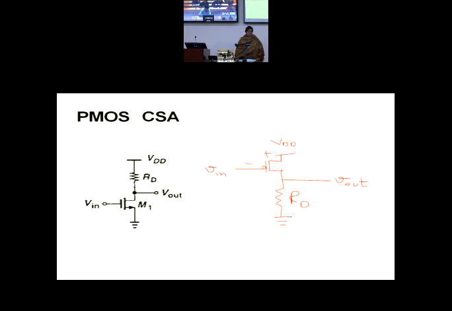Kindly start working along with me. As I proceed, you also proceed. So extra work is needed in this. Fine. So let us start. We have a PMOS CSA and we have an NMOS CSA. Look here, an NMOS CSA and a PMOS CSA. You should be able to draw a PMOS counterpart for every configuration. You should be able to draw.